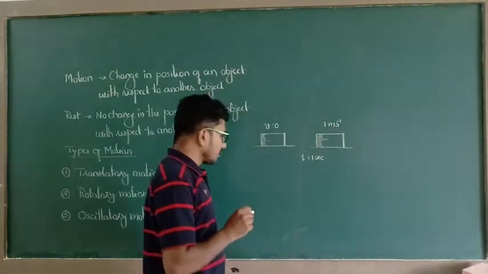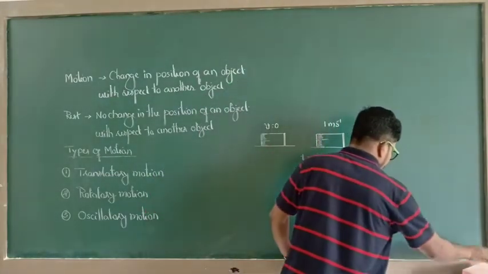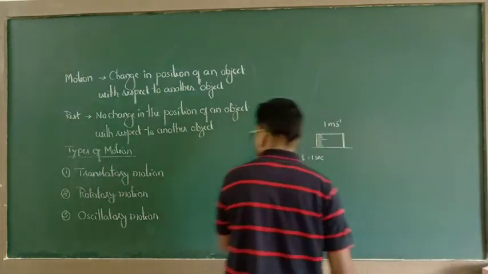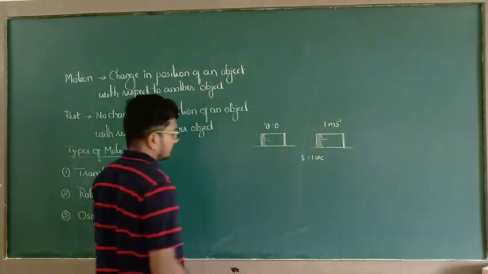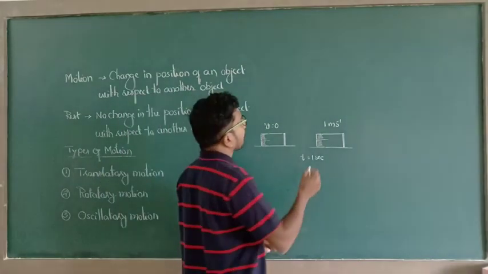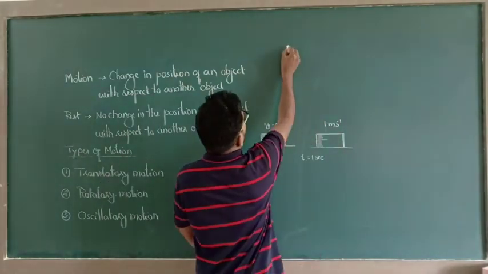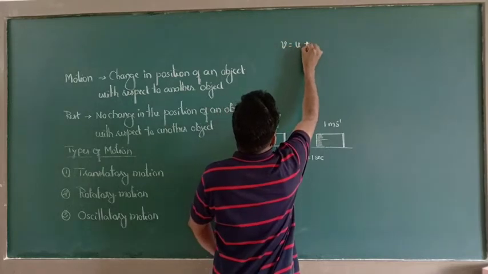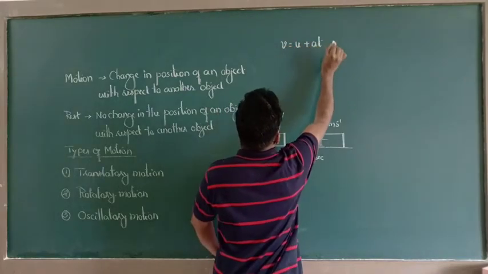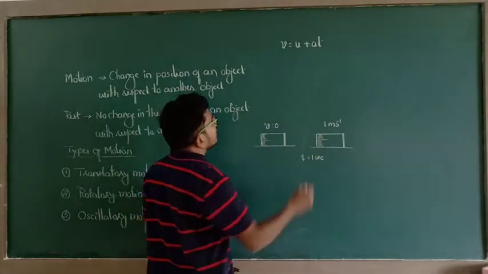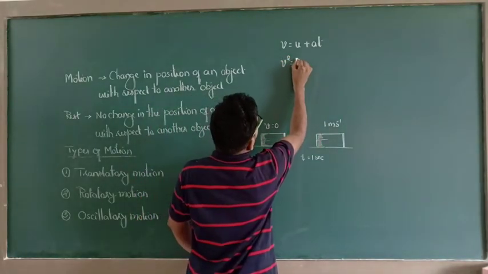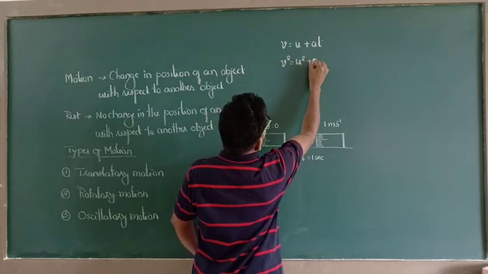So we know the 3 basic equations of motion. V is equal to u plus at. V square is equal to u square plus 2as.